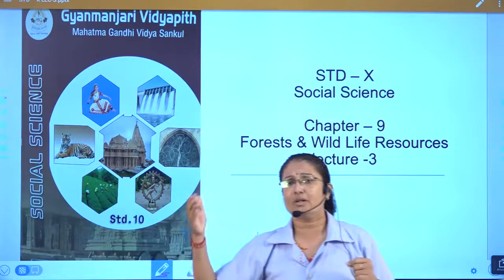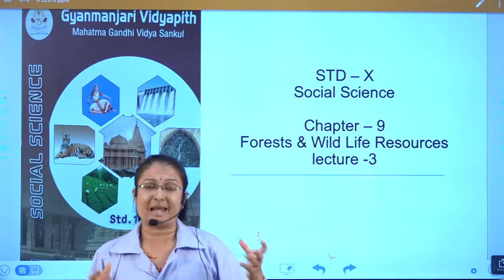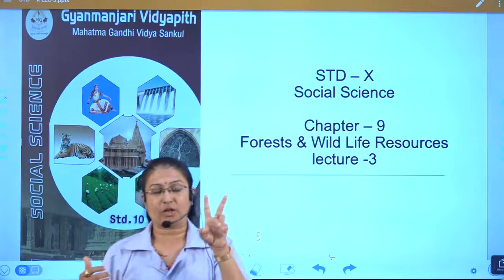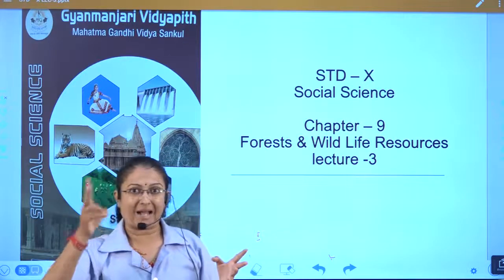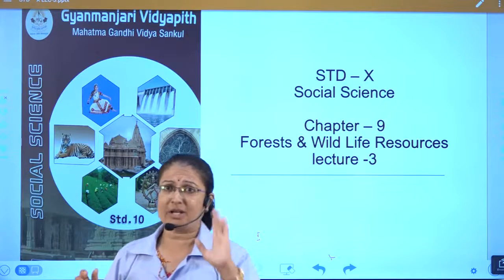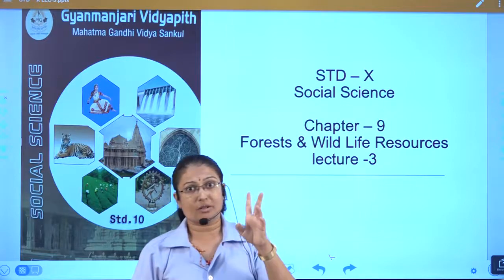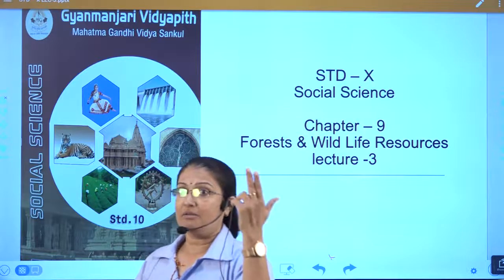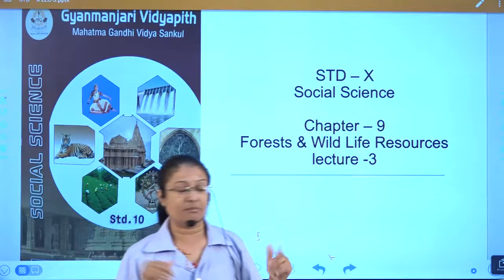Different types of birds, animals, insects we find, and a few of the animals, like if we say in the entire world only two big cats, the tiger and the lion, belong to the cat family, and both these big cats are found in our country. And especially Gujarat: in the entire world, Gujarat is the only place where three big cats, the leopard, the lion, and the tiger, are found naturally. So this is a point we will keep in mind.